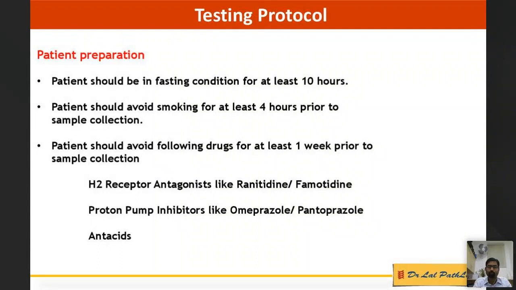Patient should avoid the following drugs, because we have seen some interpretive reports of stomach function test where every function is normal, but only the gastrin 17 levels are altered, which may be because of chronic use of proton pump inhibitors, H2 receptors, etc. So the patient should avoid these drugs like H2 receptor antagonists, proton pump inhibitors, and antacids.